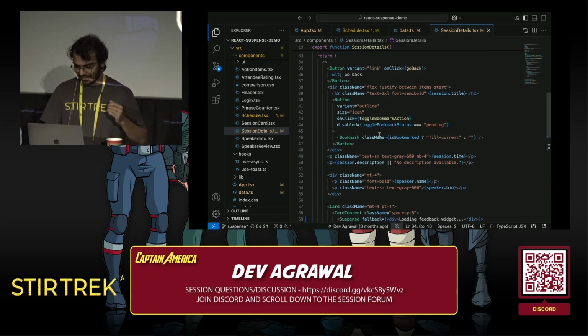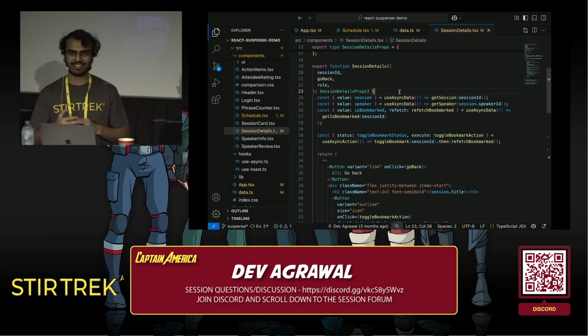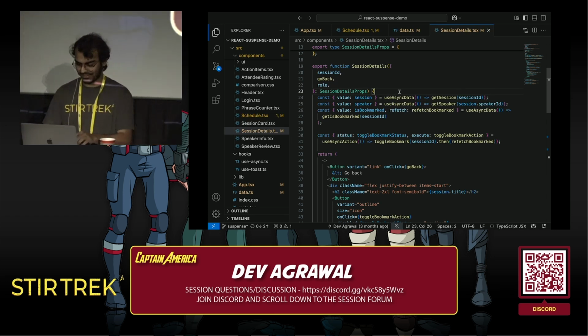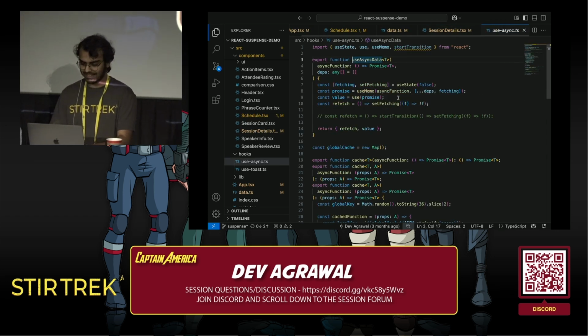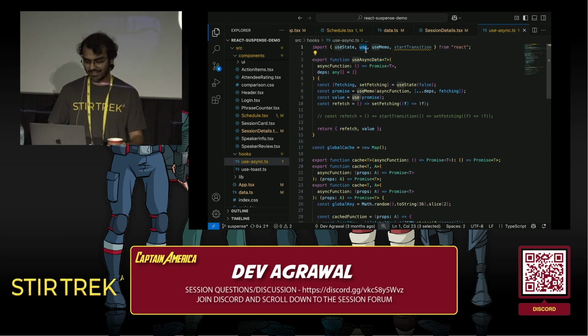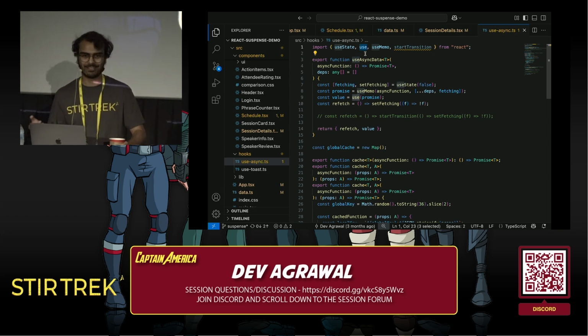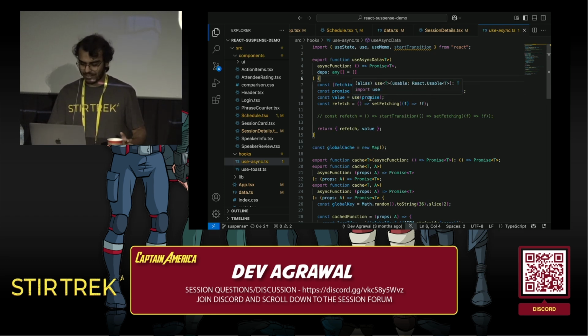OK, now let's see how this actually works. How are we able to represent asynchronous states as synchronous states? So let's look into this use async data hook now. Now React, since React 19, has this operator or a hook called use. They're not great at naming. Let's give them some slack for it. But what it does is it takes a promise. So you can see that we're passing a promise of T into the hook. And what we get back is just T.